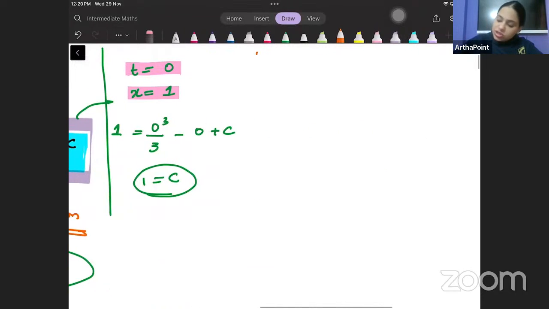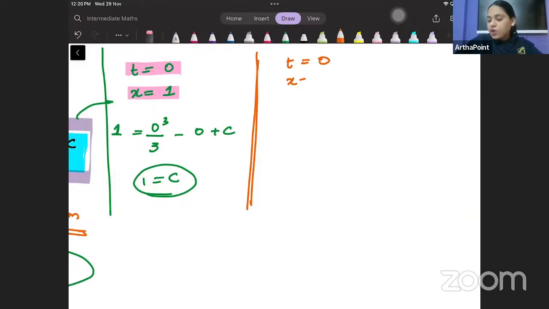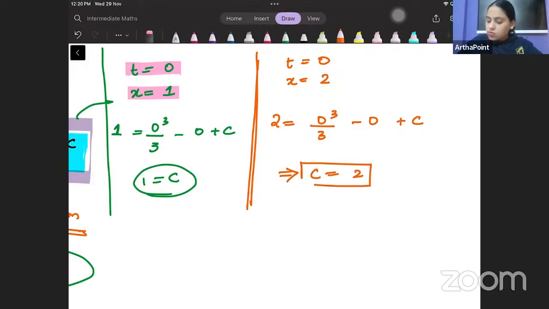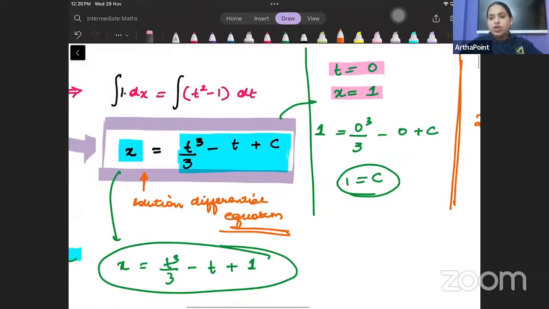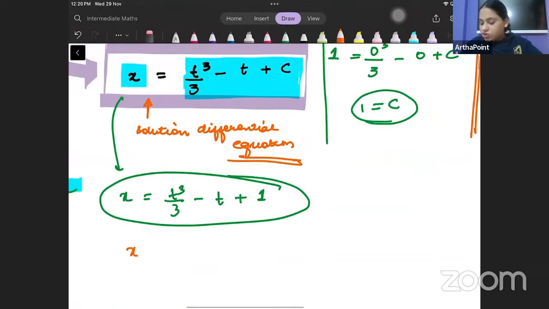Similarly, if they change the initial conditions, if they tell me that in time period 0, the value of x is 2, then I will be plugging in 2 here. So I will be getting the value of c as 2. Then my differential equation will change. It will be x is equal to t cube by 3 minus t plus 2.